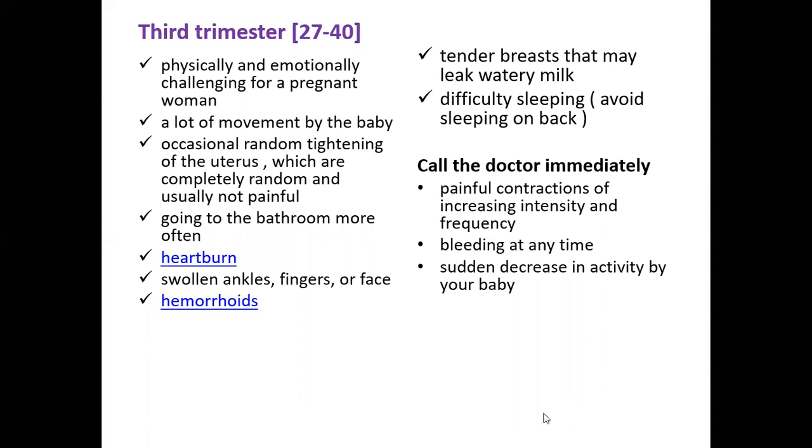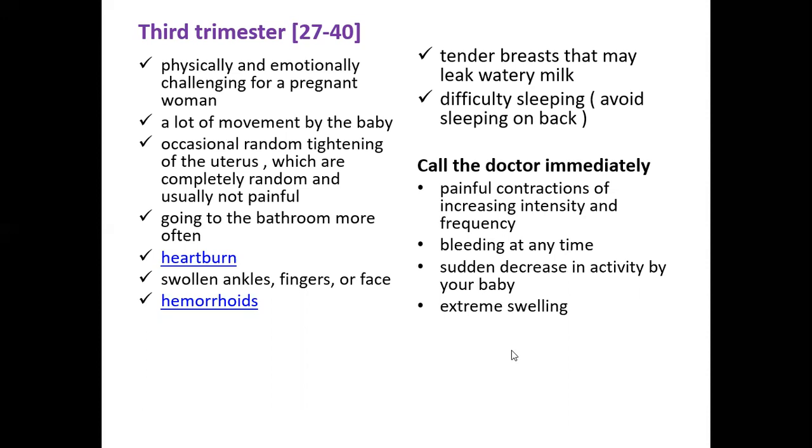Another sign is a sudden decrease in the activity of your baby. Usually in this phase, your doctor may recommend you to count the baby movements on a daily basis. And on a given day or a couple of days, if you find a significant decrease in the movement of the baby, then you need to immediately call or visit your doctor.